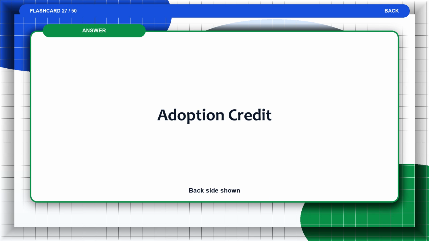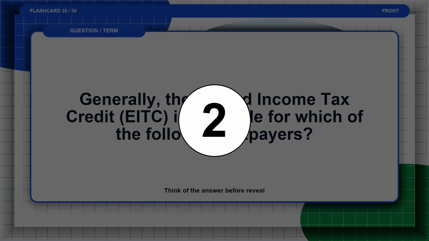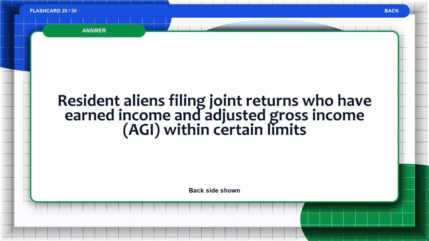The answer is adoption credit. Flashcard 28. Generally, the Earned Income Tax Credit (EITC) is available for which of the following taxpayers? Think of the answer before the reveal. The answer is resident aliens filing joint returns who have earned income and adjusted gross income (AGI) within certain limits.